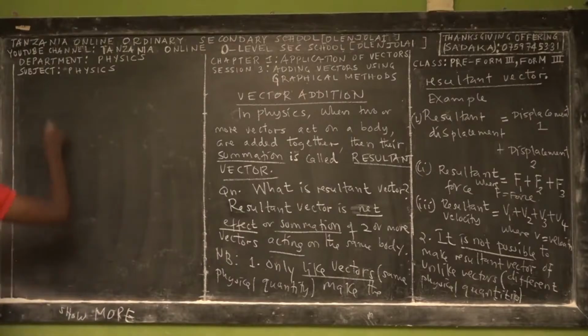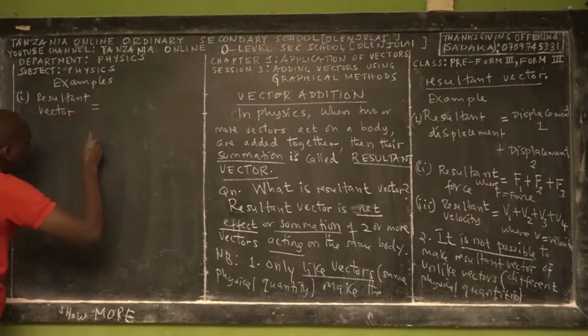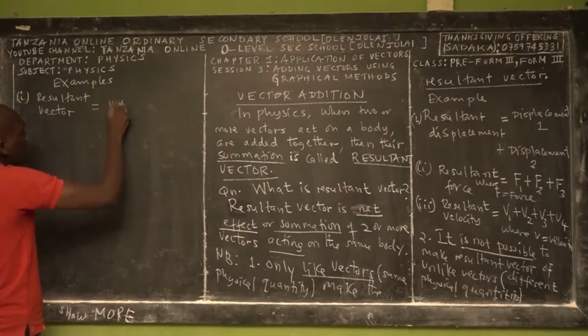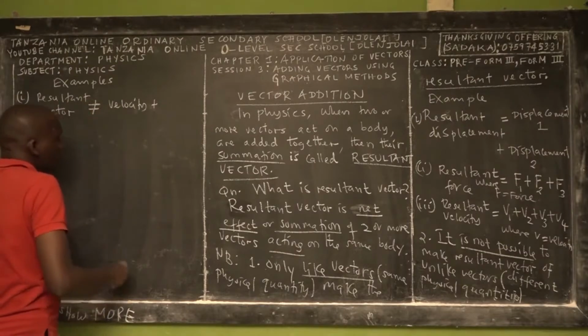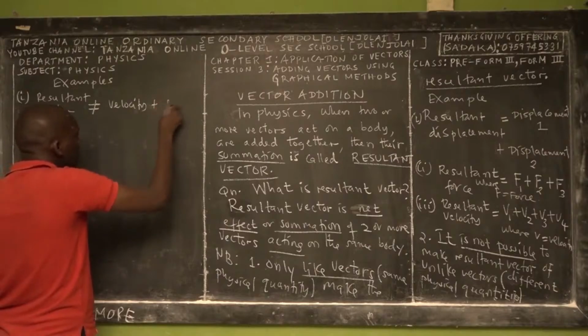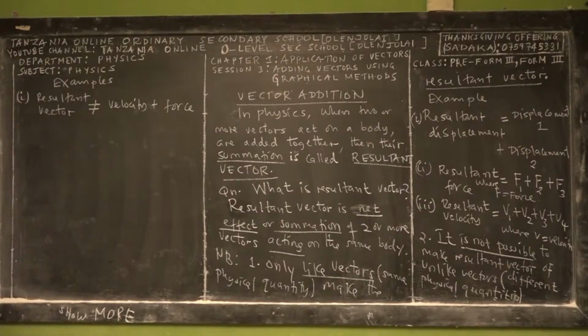What does this mean? Examples: it's not possible to have a resultant vector of velocity plus force. Why? Because these are two different physical quantities. You cannot add velocity and force.